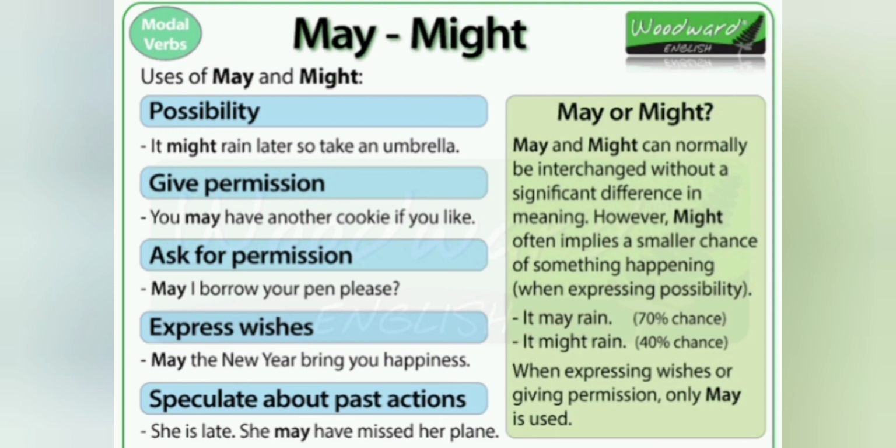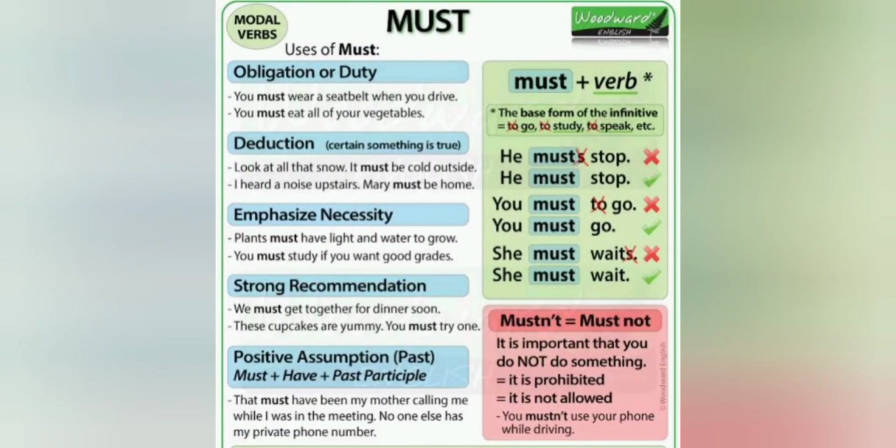While expressing wishes or giving permission, only may is used. We don't say might God bless you. We always say may God bless you, and you people say, ma'am, may I go to the washroom? Do you say, ma'am, might I go to the washroom? So we can normally use might, but in some cases only may is used.